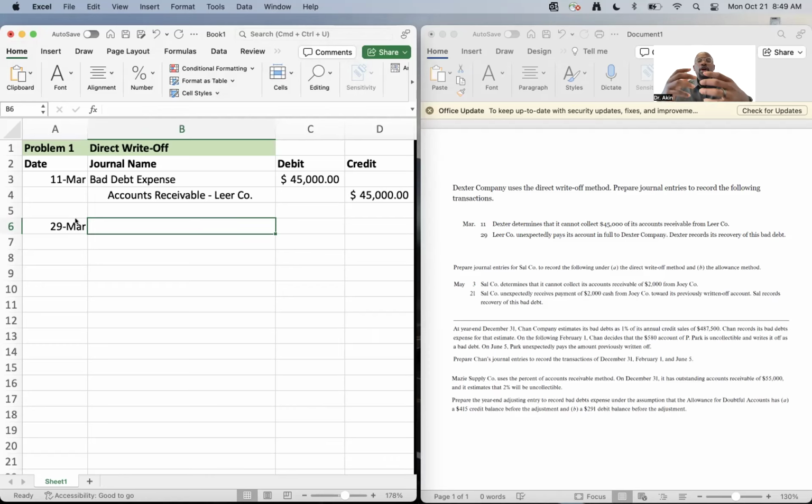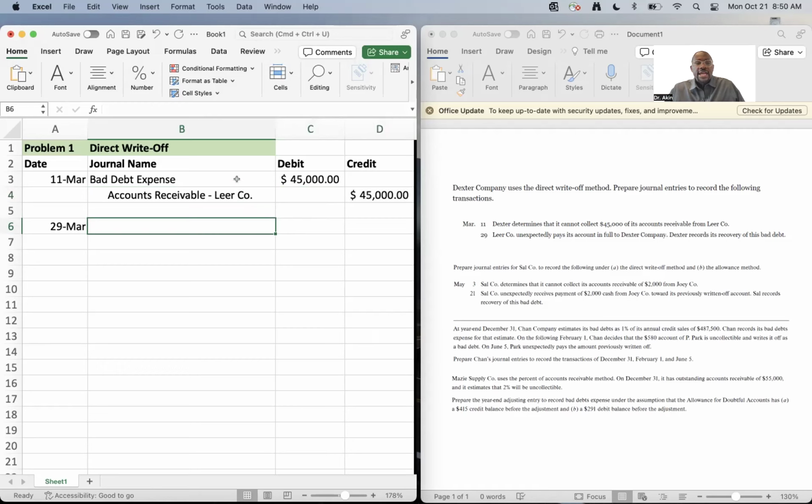The first step is we have to recognize the fact that we have already removed this from the books. When we credit accounts receivable, we are reducing the accounts receivable. So that means that we've removed it from Lear Co's accounts receivable books that he owes us this money. So on the 29th, when he gives us back this money, we look at his books to see whether or not he owes us this money, and we see zero. But the reason why we see zero is because we wiped it off from his account. So what we need to do, step number one, is put it back on his account that he owes us money.